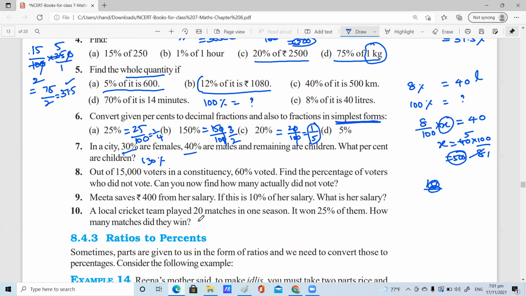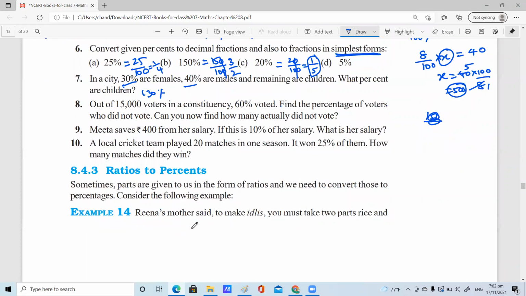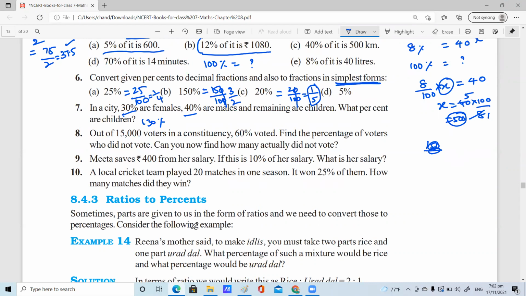Yes, ma'am. Meeta saves 400 from a salary. If this is 10% of the salary, what is his salary? Ma'am, first we would have to divide 100 by 10, which will give us 10. And then we have to multiply 400 by 10, which gives us 4,000. So salary is 4,000, ma'am. Right, directly you can say 10% equal to 400, so 100% means 400 multiplied by 10, which is 4,000. Right, next, Jade, please, 10th bit, please read the question louder.